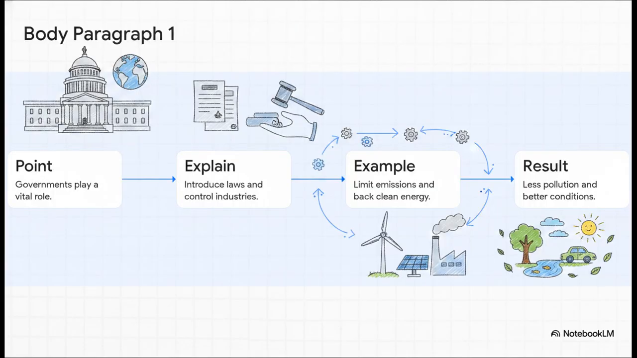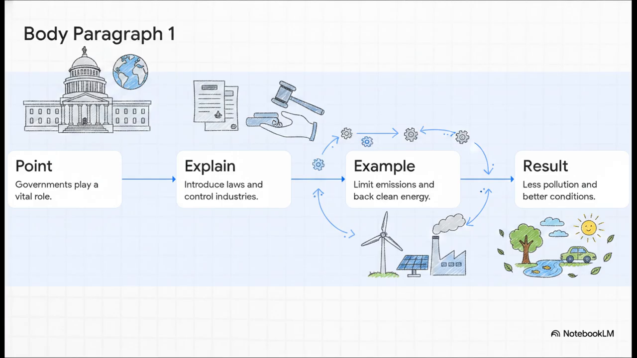Okay, moving right along to our first body paragraph. Let's see how this argument builds logically using our PER method. We start with the point. Governments play a vital role. Simple, right? Then we need to explain that point. How exactly do they play a vital role? Well, they can introduce environmental laws and control industries.